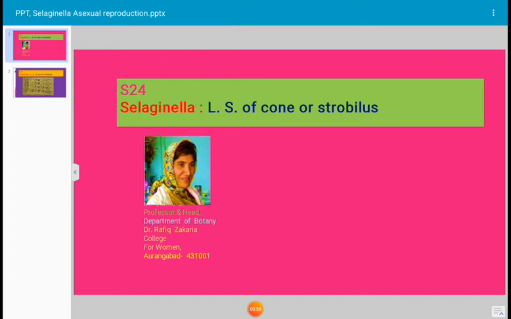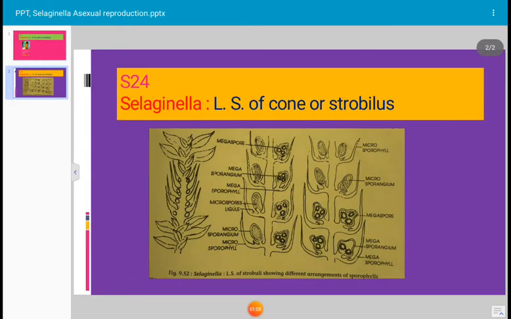Number one, microspores, which are very small in size and many in number. And number two, megaspores. Megaspores are large in size and few in number. The photograph shown here is the longitudinal section of the cone or strobilus. Strobilus is also known as cone. Let us see the details of two types of spores formed in the cone of Selaginella, and this is the photograph of the longitudinal section.